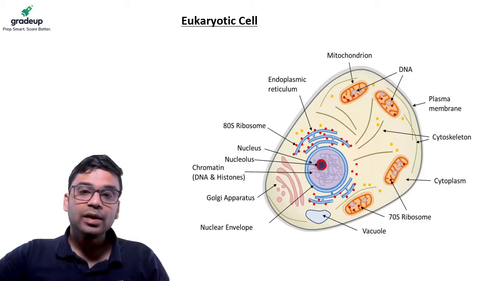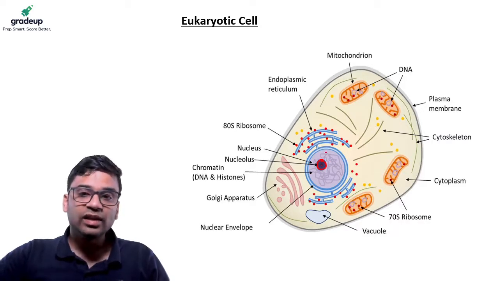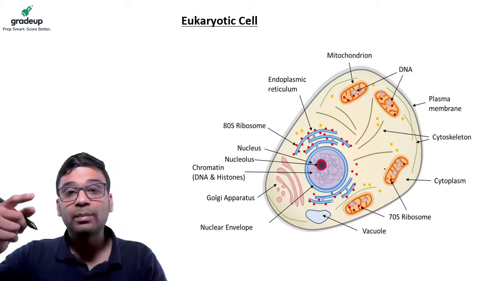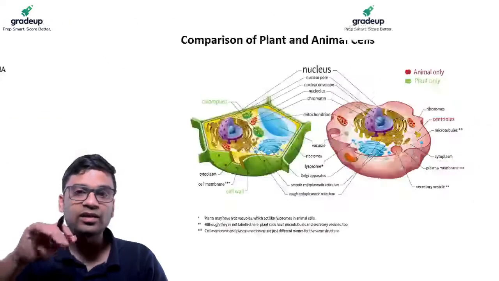Okay, so it is well bounded. See, even the nucleus has a membrane. These vacuoles, ribosomes which you're seeing, even they have membranes. So these eukaryotic cells are membrane bound. Prokaryotic cells are not like this.